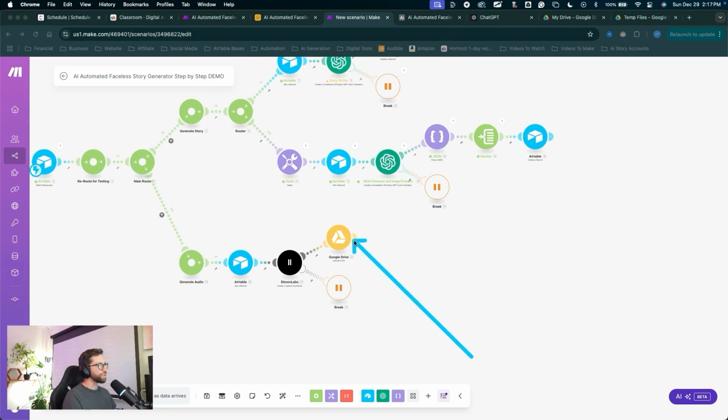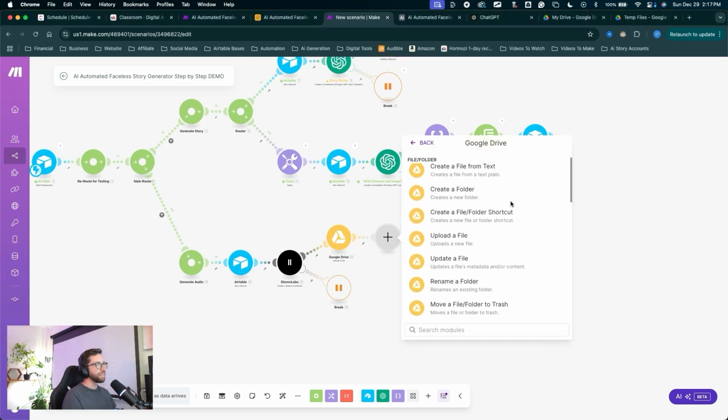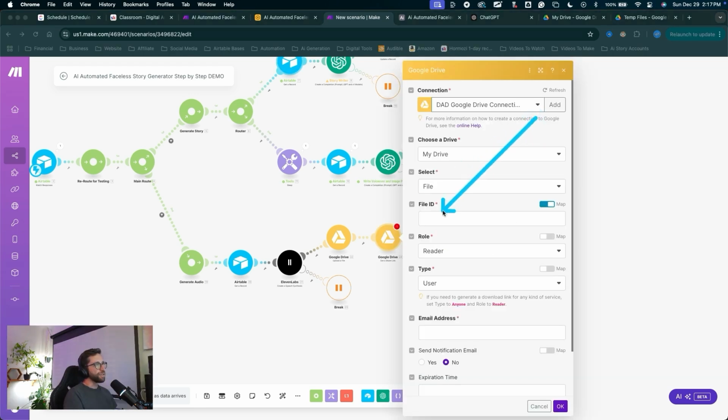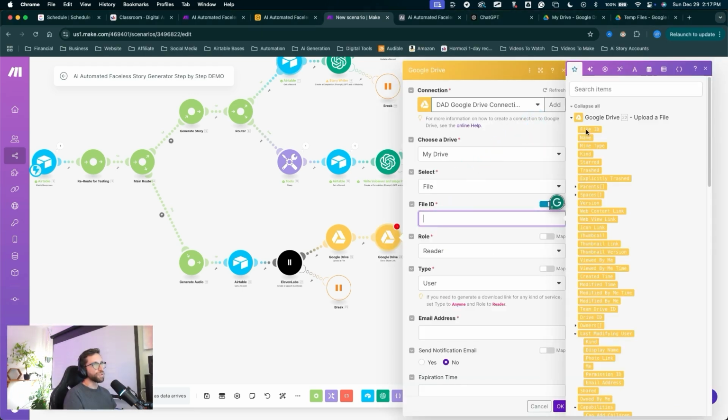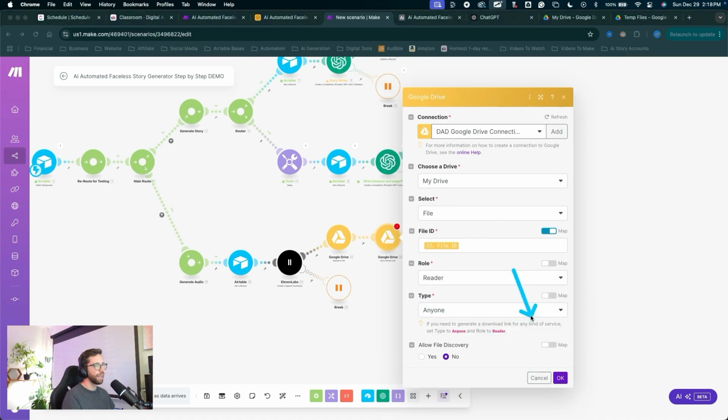Moving on from Google Drive, I'll click the plus to create a new module. This will be Google Drive. Scroll down and we'll get that share link. Get a share link. Okay, now we need to choose that file ID from Google Drive. Click in there, choose file ID, click OK. We'll choose the type to be anyone and click OK.